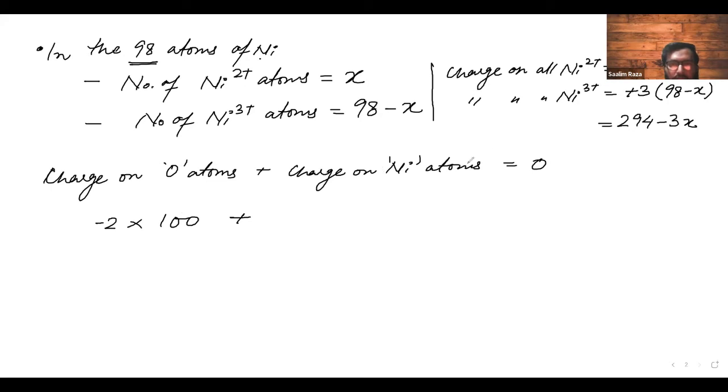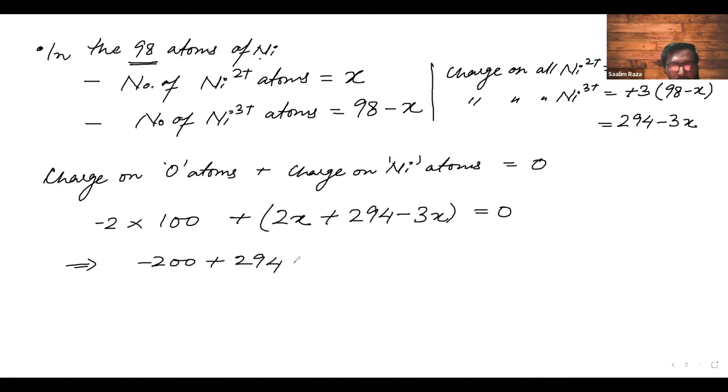There are two types of Ni atoms. For Ni2 plus, what will we write? We will write 2x. Then we will write plus 294 minus how much? 3x. This will be equal to 0. Now let us multiply this. This will be minus 200 plus 2x and minus 3x. This will be equal to x, and this 294 will be 294. This will be minus x is equal to 0.